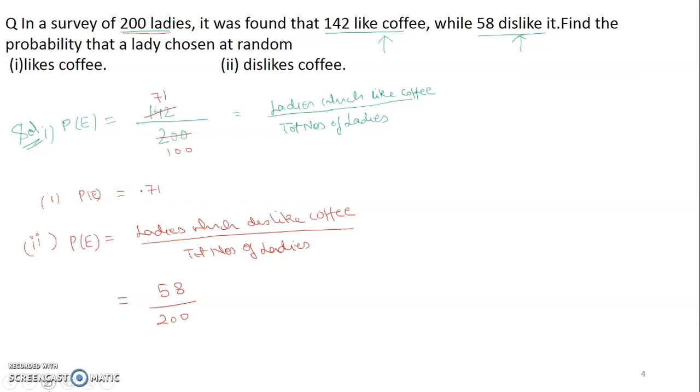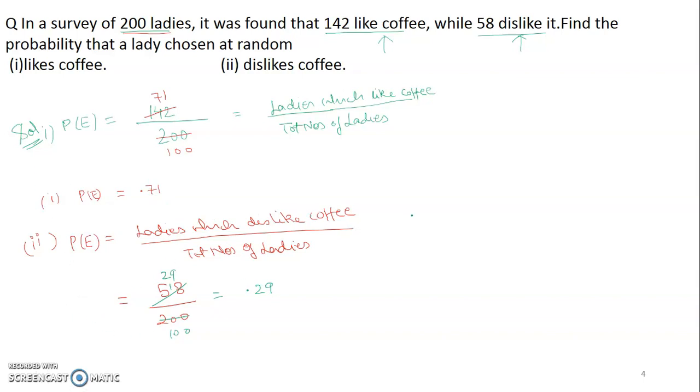Now we can solve this. We will cancel this. 2 2s are 4, right? 1 2 9s are 18. 200. So this is 0.29. Now if we check the sum of the probabilities, 9 and 1 10, 0 carry plus 1, 7 and 1 8, and 2 0 plus 1 1. So the sum of the probabilities is 1.